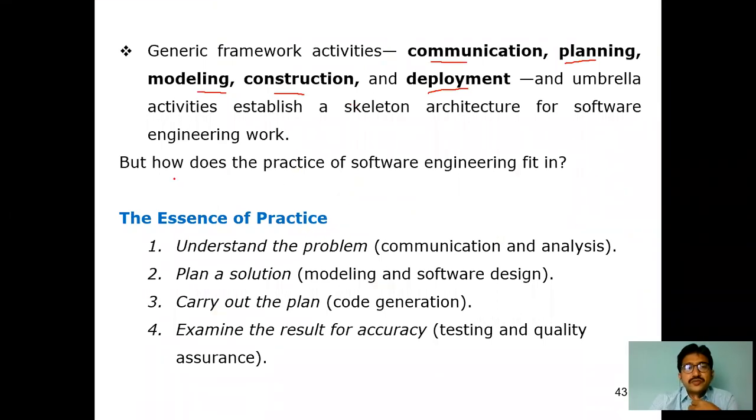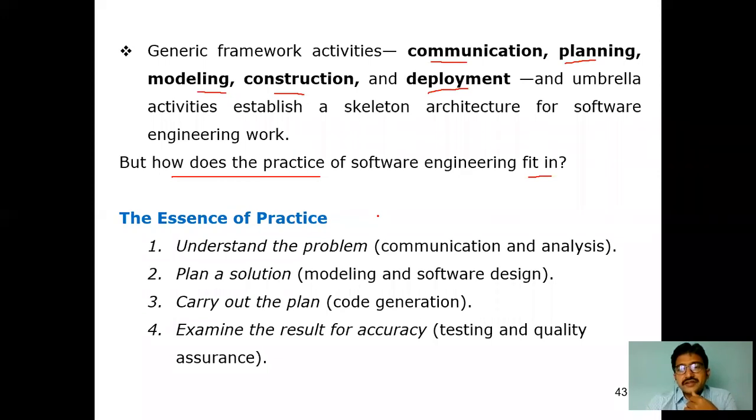Now coming to how the general framework activities, the practice, fit into the development of software. That is the main part of this topic, software engineering practice. Fit in the sense of how you are going to utilize it, how you are going to make it a practice, which involves trial and error.